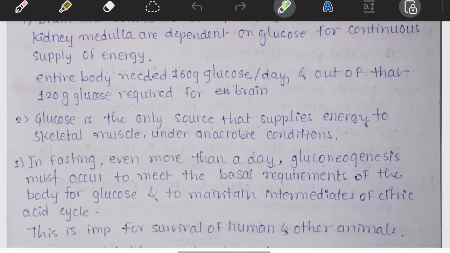Next, during intense exercise, muscle produces lactate, and the liver converts lactate back to glucose, and the glucose again returns to the muscles. The body is constantly recycling the fuel. We will learn this in the Cori cycle later.